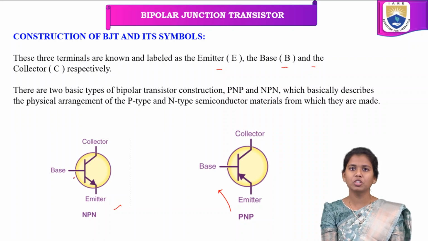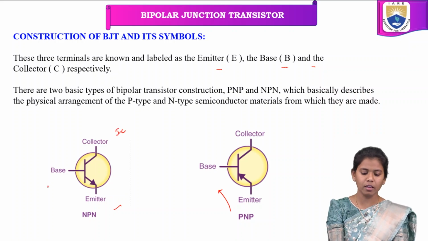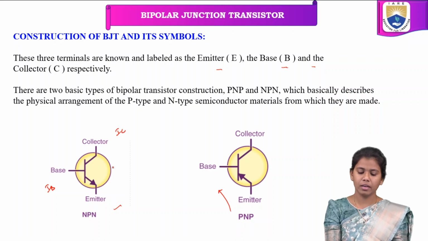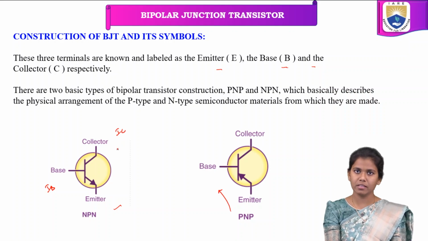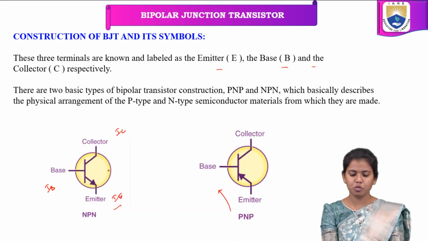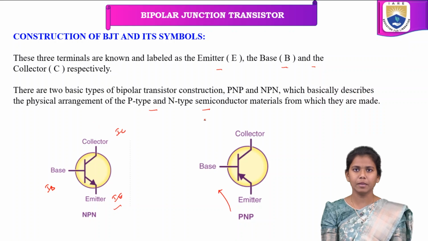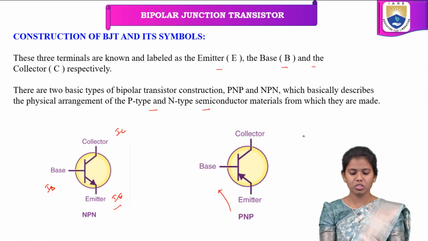And the currents flowing through these three terminals are given as collector current IC, base current IB and emitter current IE. There are two basic types of bipolar junction transistor construction, that is PNP and NPN, as we just discussed, which describe the physical arrangement of the P-type and N-type semiconductors from which they are made.